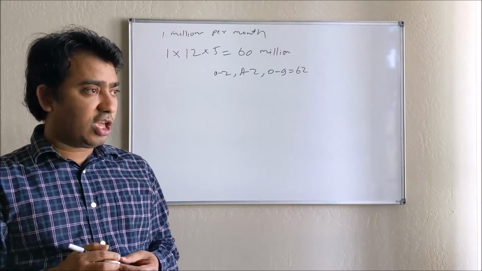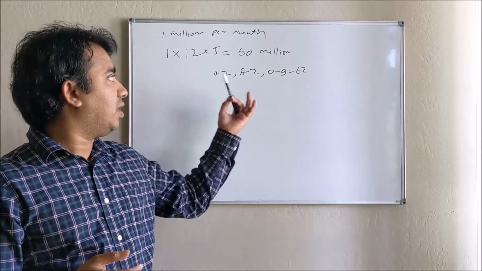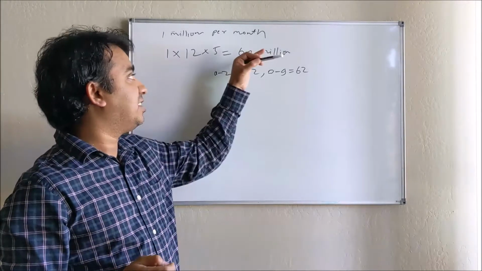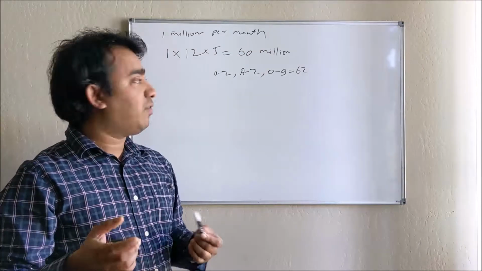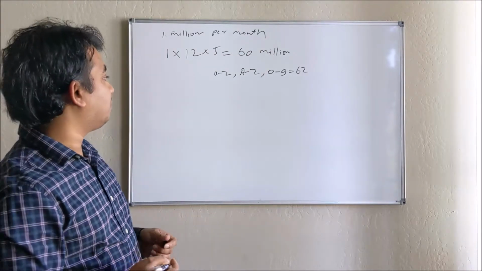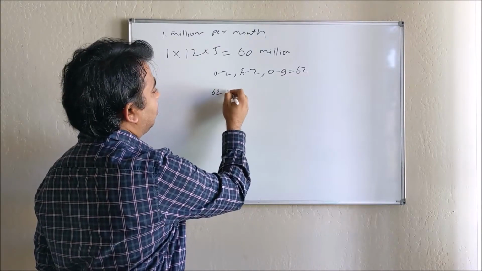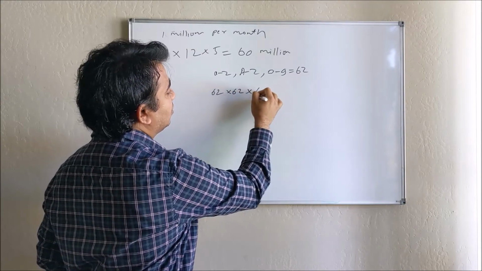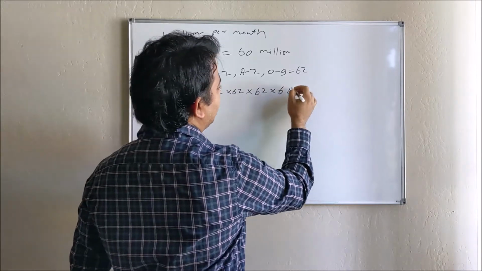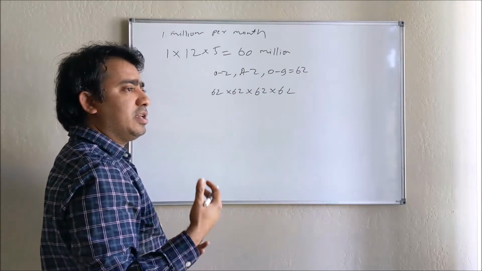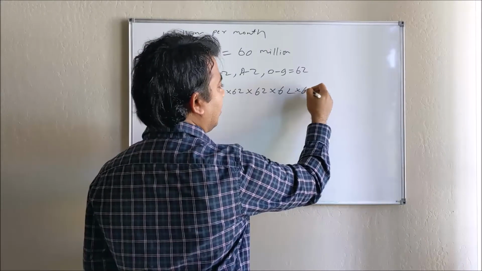Now we can see how many minimum characters we need to generate 60 million. If we do a rough calculation, 62 into 62, 62 into 62, let's try up to 6.